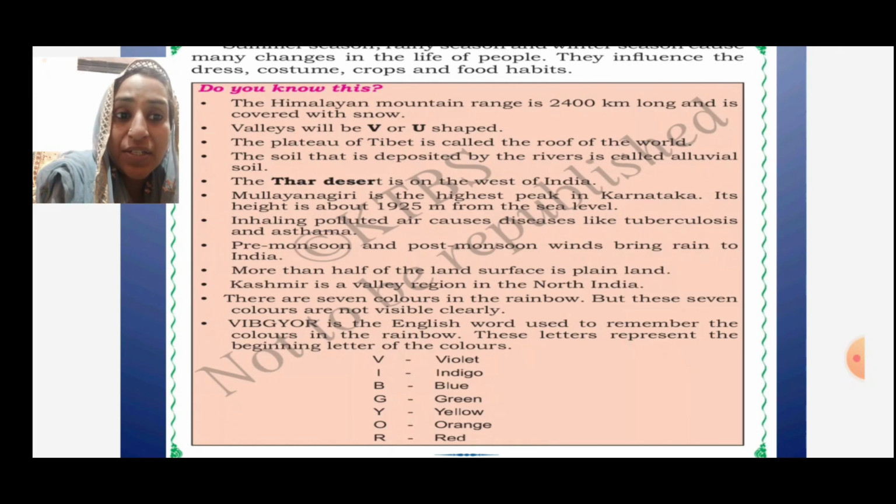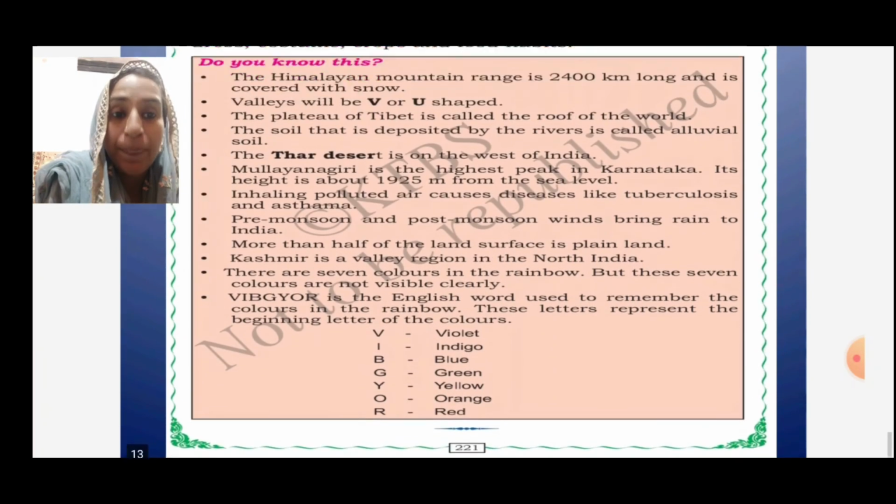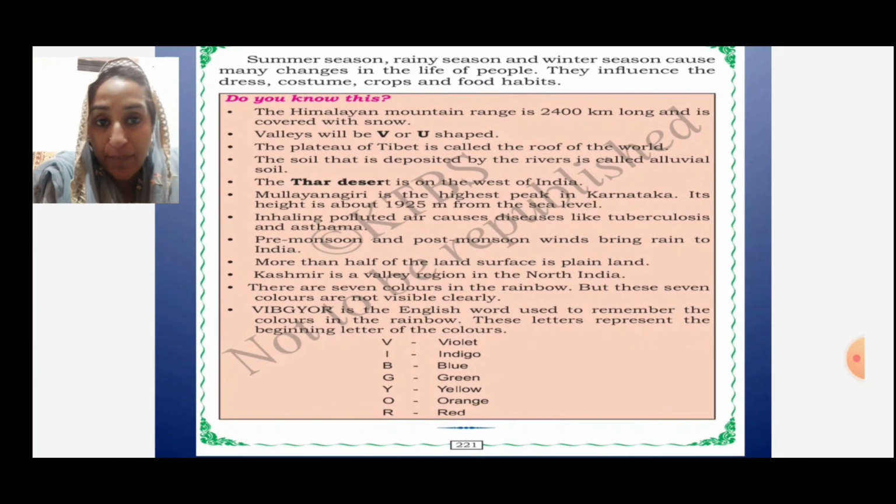VIBGYOR. In English, these are the words used to remember the colors in the rainbow. These letters represent the beginning letters of the colors. V indicates violet, I indicates indigo, B blue color, G green color, Y yellow color, O orange color, and R red color. That's all about this chapter.